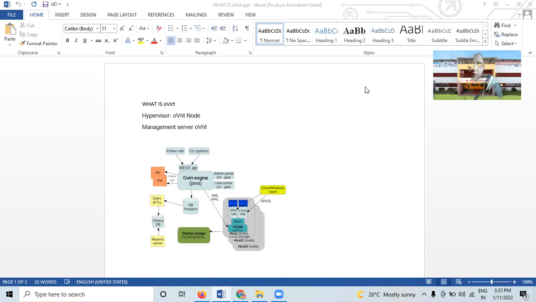I'm Professor Khushbu Sodi. In today's lecture, we're going to see what oVirt is, hypervisor, oVirt nodes, and the management server oVirt. Okay, so let's discuss. Here, oVirt is a free open source.